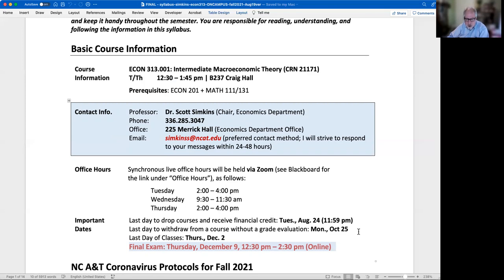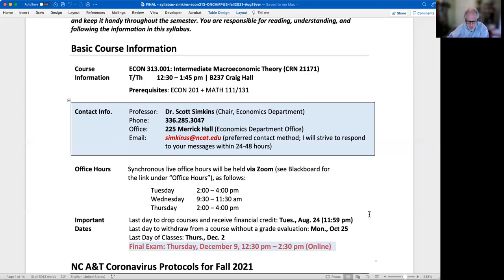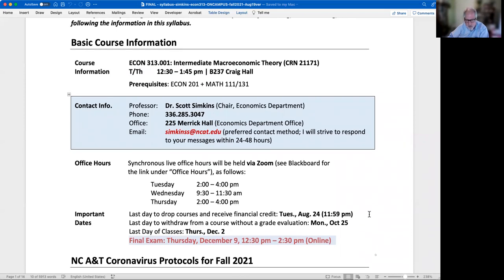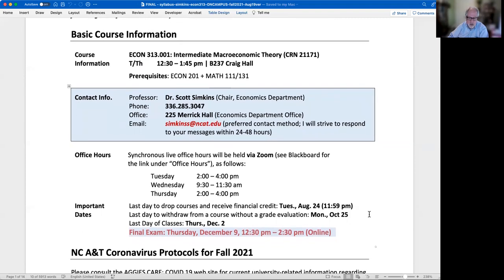I will be in touch later in the semester with the online section to determine when exactly our exam will be. There are a few differences between the online and on-campus sections in terms of some activities that we'll do that we wouldn't be able to do in the same way online. I'll point those out as I go through here shortly.